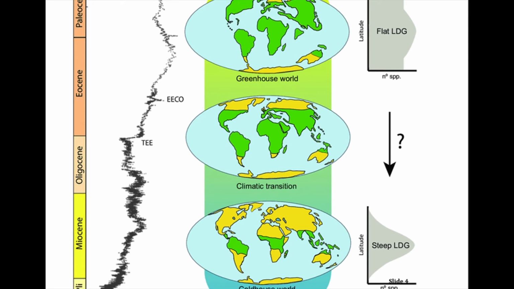As you can see on this slide, we have the epochs, and we have three pictures showcasing the different types of worlds we were in. We had a greenhouse world early on, way before the Oligocene. It was relatively warm and hot, and then going into the Oligocene, also part of the late Eocene, it started to get cold in the upper parts of North America, Asia, and lower parts of Australia and Antarctica. Then going from the Oligocene to the Miocene, we started to see a lot of those temperatures dropping because glaciers started to form and it got relatively cold.